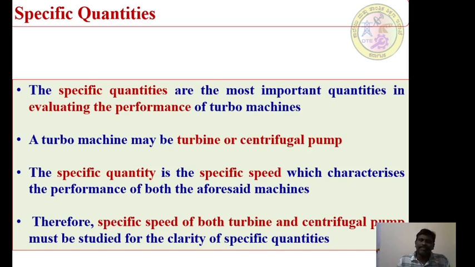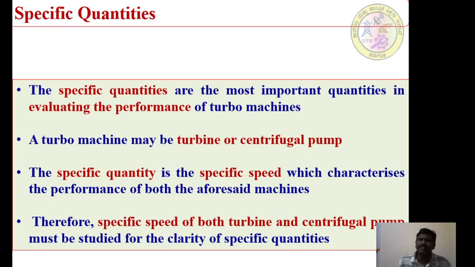As I said, the specific quantities are the most important quantities in evaluating the performance of a turbo machine. A turbo machine need not be a turbine. A turbo machine may be a turbine or it may be a centrifugal pump. Therefore, the specific quantity is the specific speed, which will characterize the performance of both the aforesaid machines.